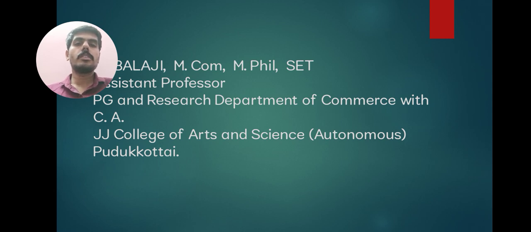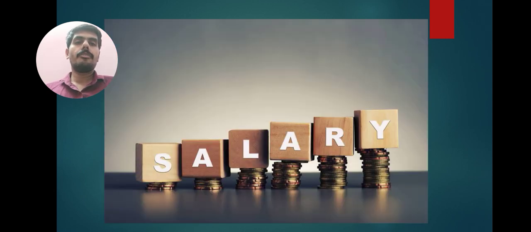Today we will discuss the topic of salary under income tax. Income tax includes 5 heads, totally 5 heads. The first one, income from salary. Second one, income from house property. Third one, income from business and profession. Fourth one, income from capital gain. Then fifth one, income from other sources. Today we will discuss the topic of income from salary.